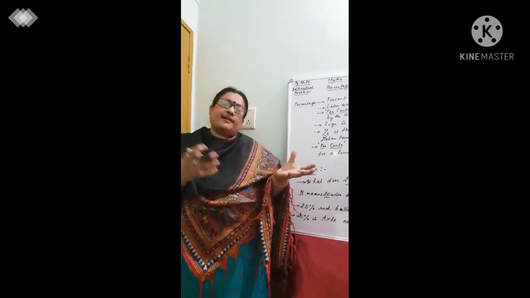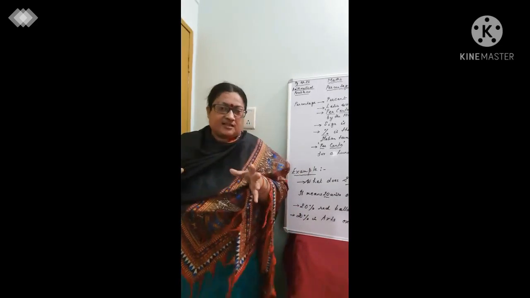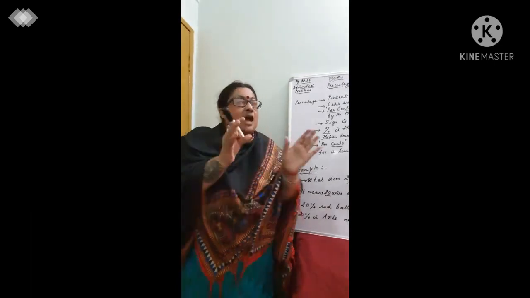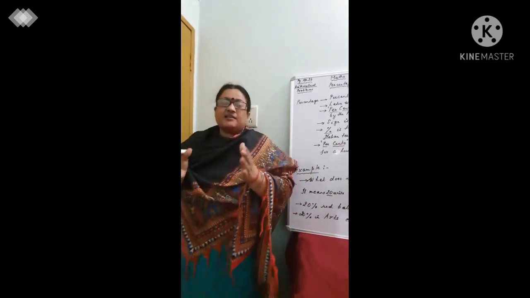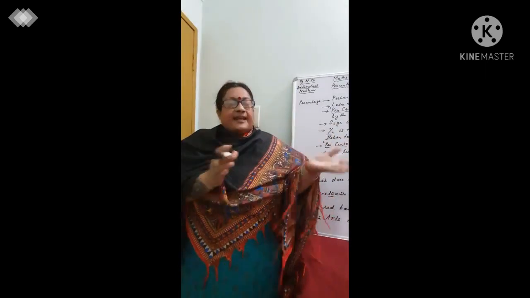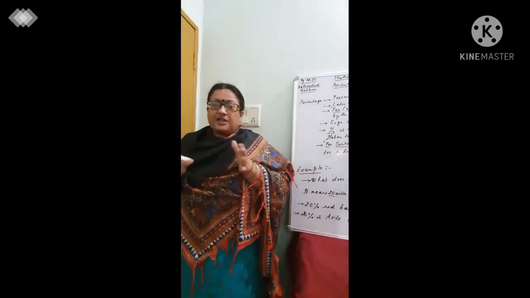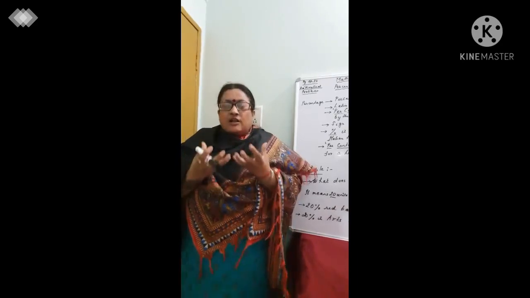How did that person get 87%? It means that that child has gotten 87 out of 100, and that is why it is said to be 87% in that particular subject. Are we clear? So this is the basic knowledge about the concept of percentage.